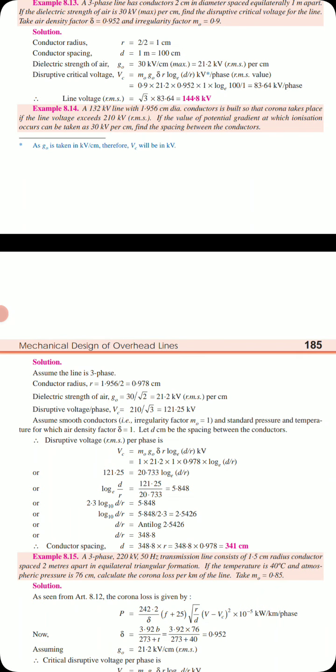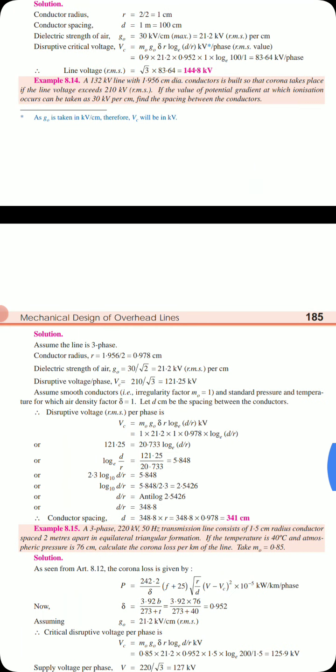Here the critical disruptive voltage is given directly. See, the voltage exceeds 210 kV. That 210 is line voltage. If you divide it by √3, at 121.25 kV phase voltage, corona formation starts. Conductor smoothness is not given, so by assuming smoothness we can take m naught as 1, and the standard pressure; air density factor is not given, so we will assume delta is equal to 1. The unknown in the VC equation is D here. If you put all the values and substitute, you get the value for D.